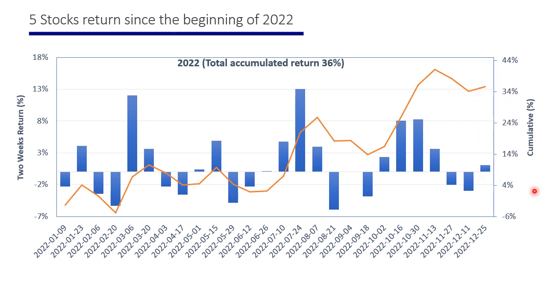As usual, you can read the accumulative return on the right axis together with this orange curve, and the return of each individual package since the beginning of the year with this blue bar and the left axis. For example, the previous package, as you have seen in the previous slide, was something around 1%, which has been shown with this bar.